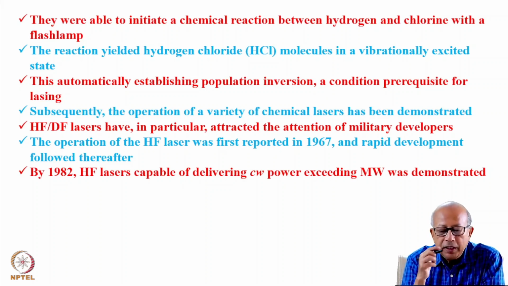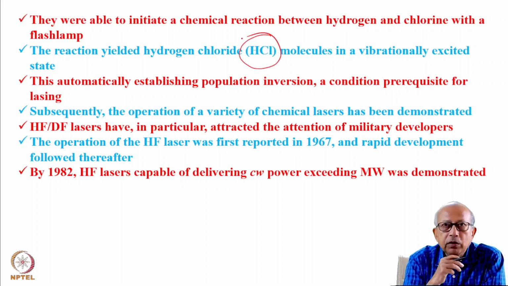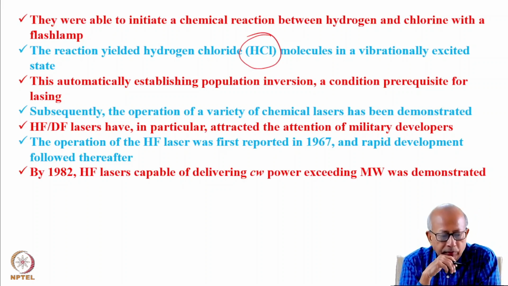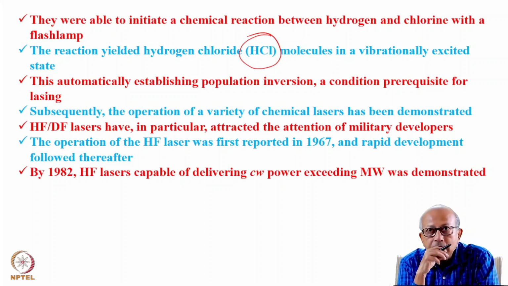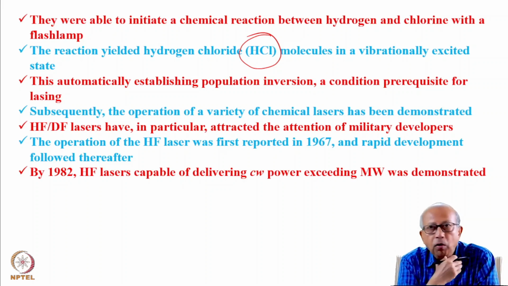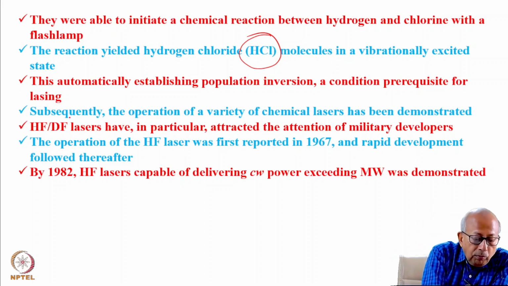We also have seen that hydrogen fluoride was the very first chemical laser that was developed, in the year 1965.